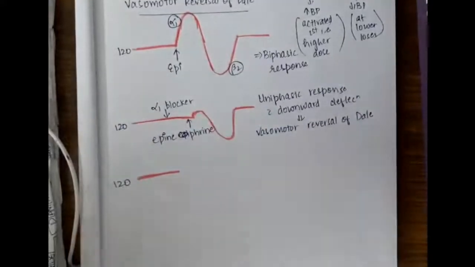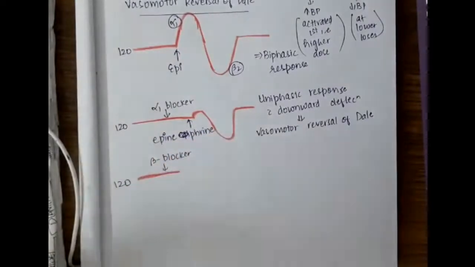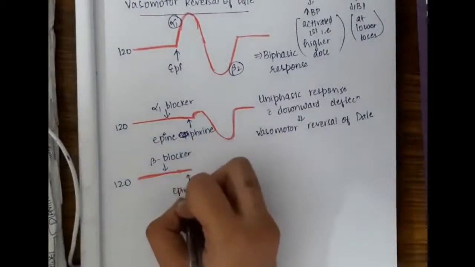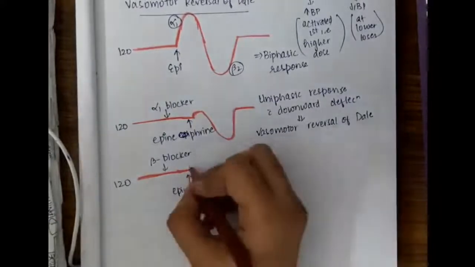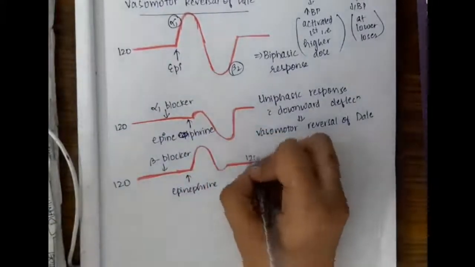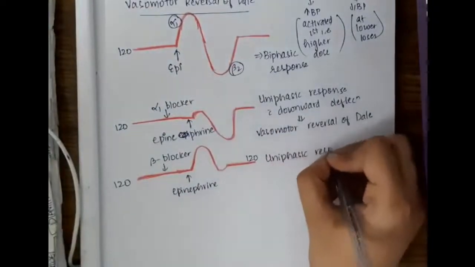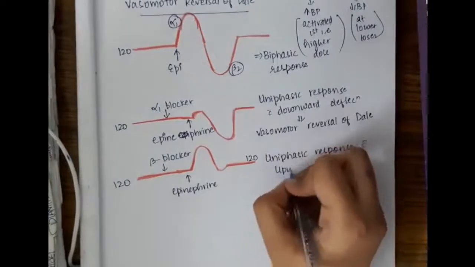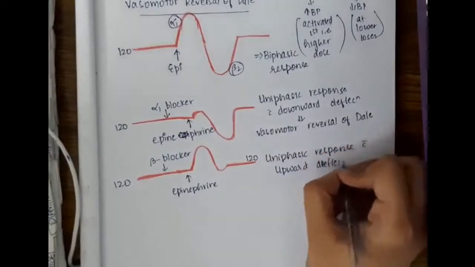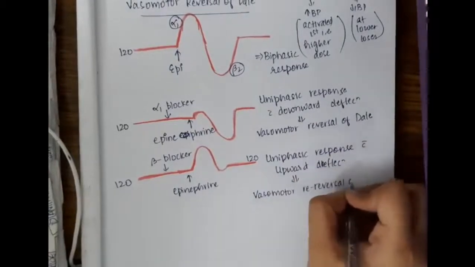Now instead of an alpha blocker, we give a beta blocker. If you give a beta blocker first and then epinephrine, at higher doses there is alpha action, that is vasoconstriction and increased BP. At lower doses, beta action is not there because of the beta blocker. So this is a uniphasic response with upward deflection.